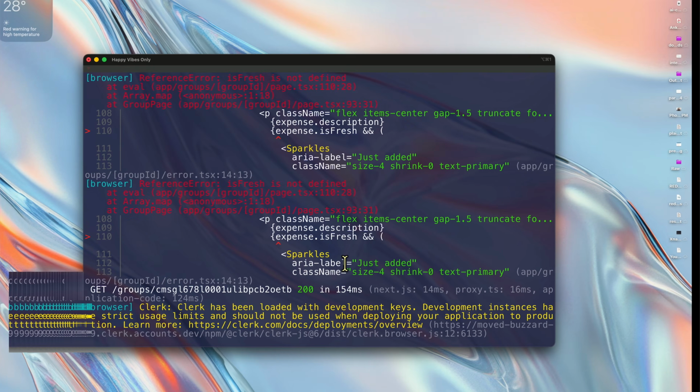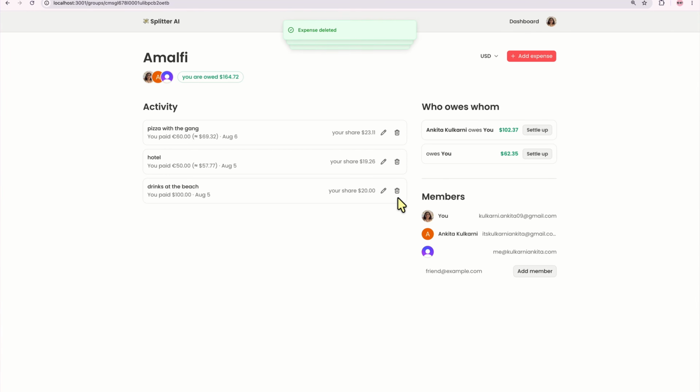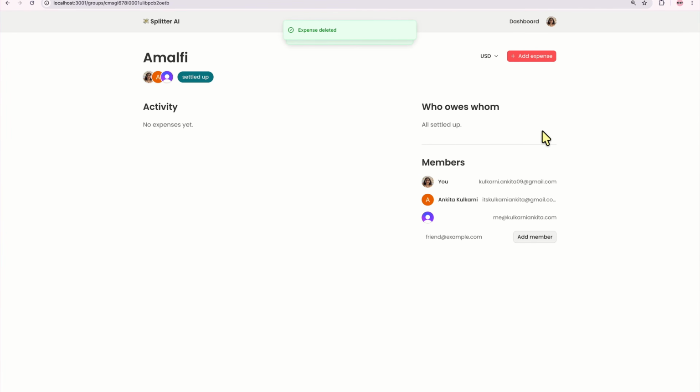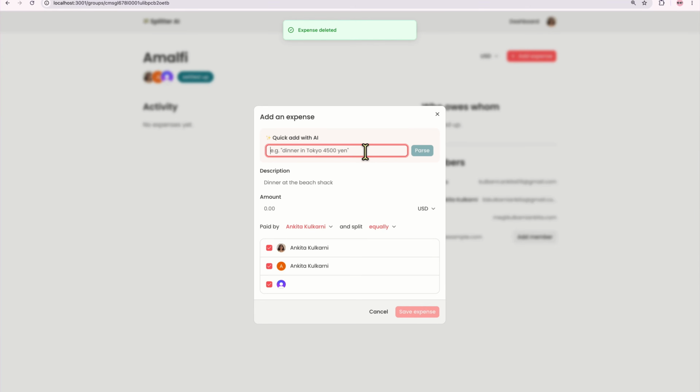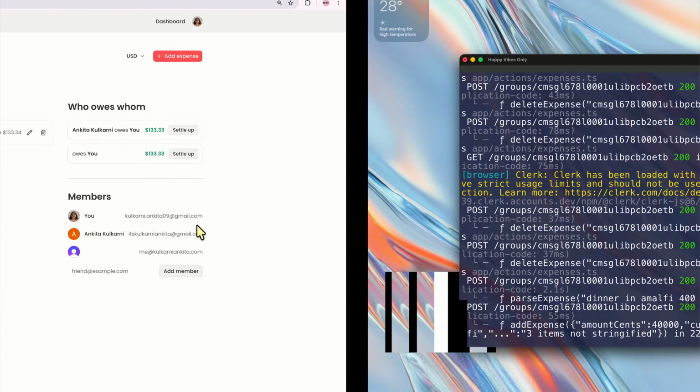It's already done. So I want to go ahead and delete this one. Expense has been deleted. All these expenses can be deleted, for instance. Update it and voila, it all works. So if I add it and just say dinner in Amalfi 400 USD and parse split equally, then it's 133. And then since this was added last minute, it's a sparkles emoji. That means it all works.